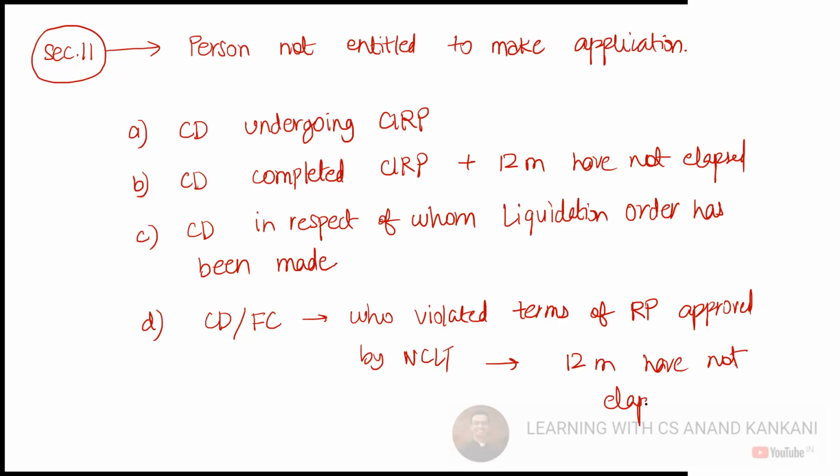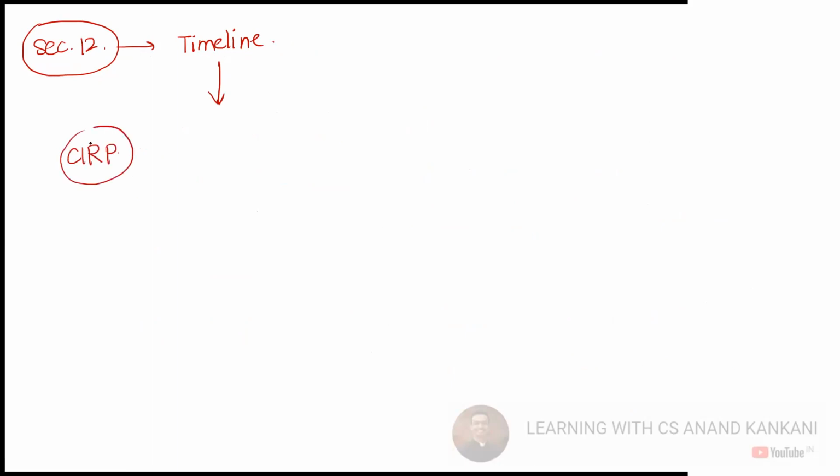Okay. So this is your section number 11. Then we did section 12. So what was there in section 12? Now this is timeline. Section 12 is the timeline. So what is the timeline? What is the timeline for CIRP? 180 days from the commencement of CIRP.